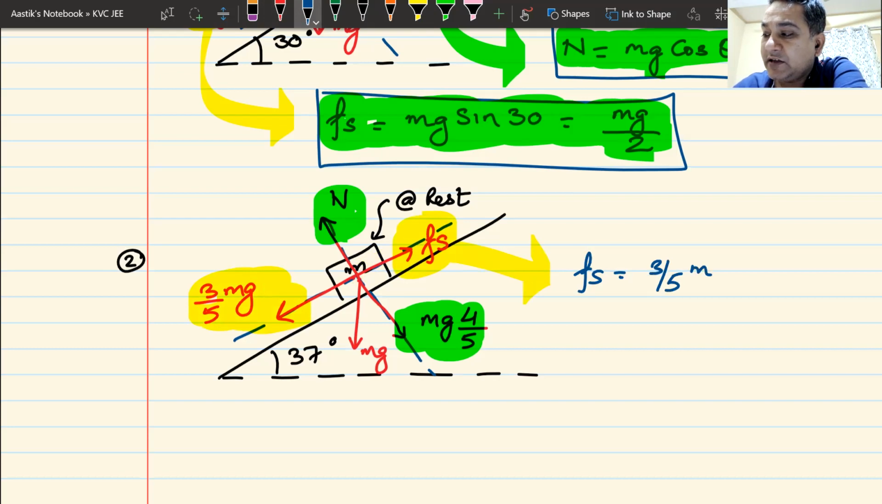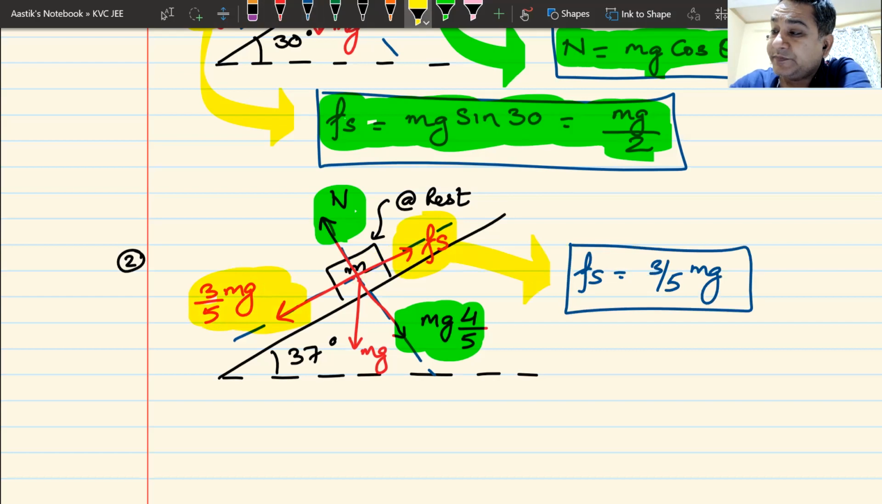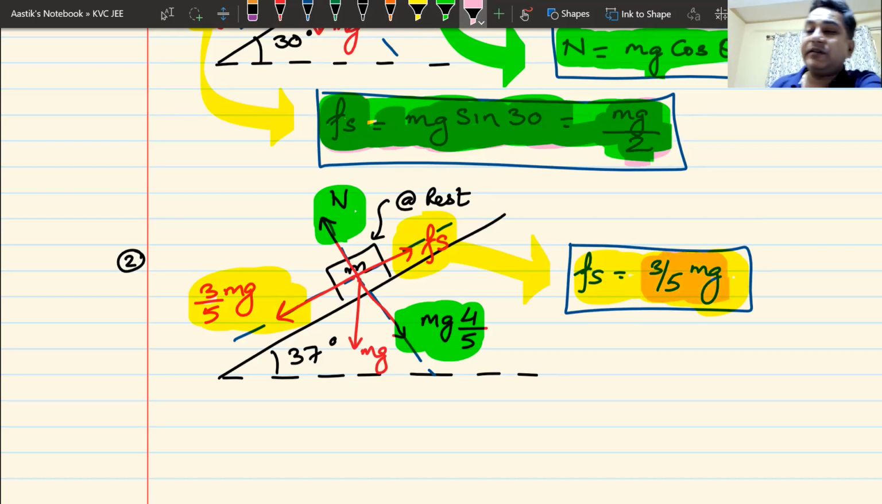So as you can see, when I've changed the angle from 30 degrees to 37 degrees, static friction has changed its value. In the first case, it was mg by 2, it was smaller, but now it has become larger. It has become 3 by 5 mg. Static friction is self-adjusting. Static friction is intelligent.